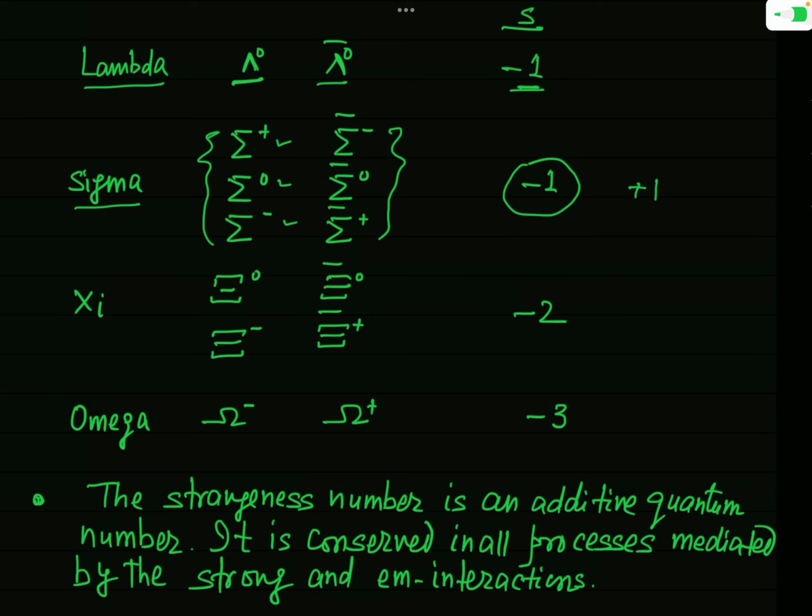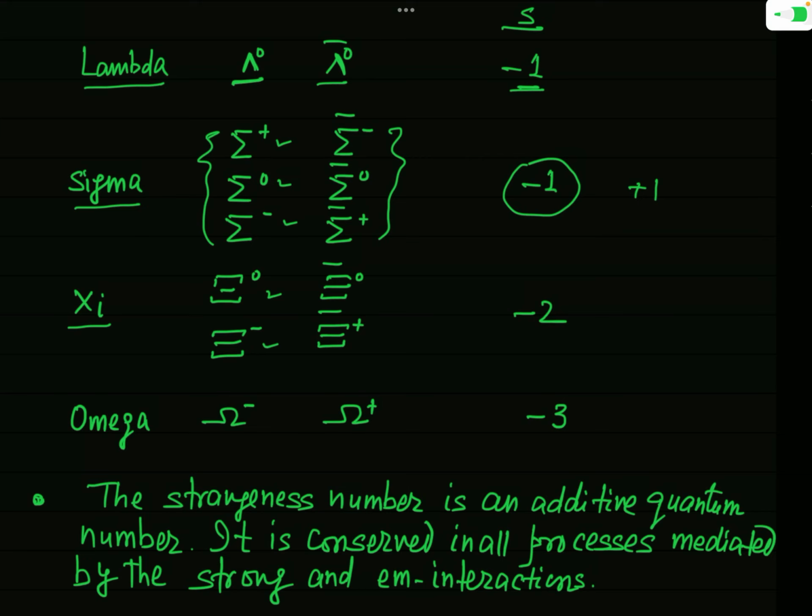Now another baryon is the Xi particle, and this is of two types, Xi 0 and Xi minus, and their antiparticles are denoted by Xi 0 bar and Xi plus.